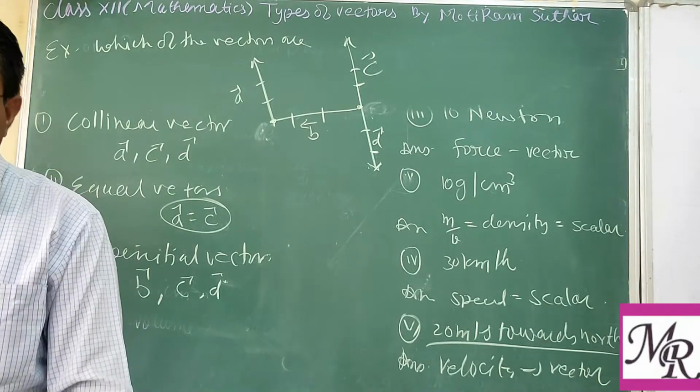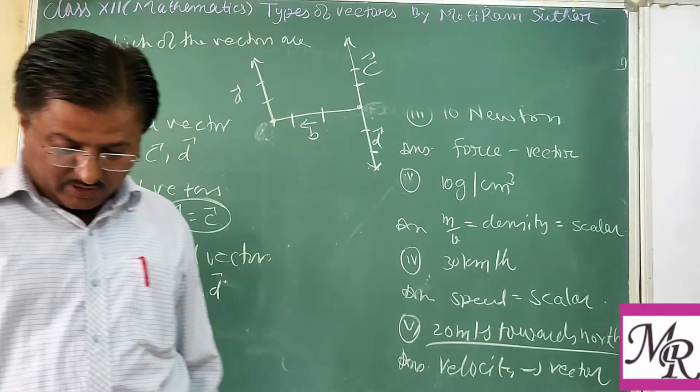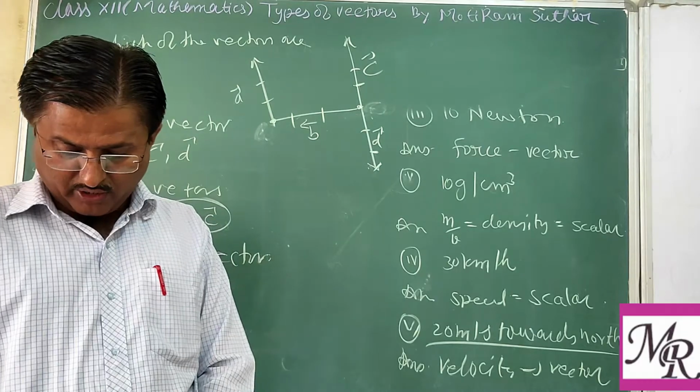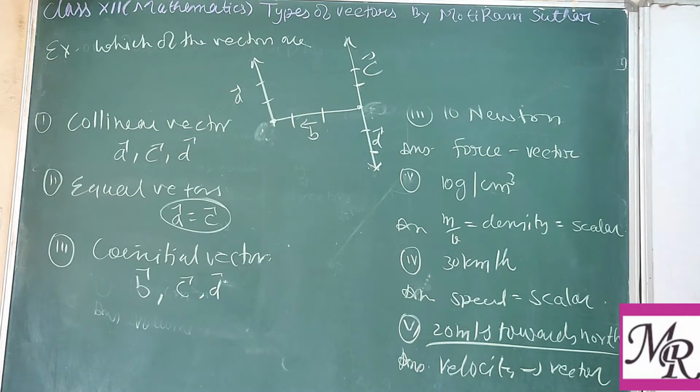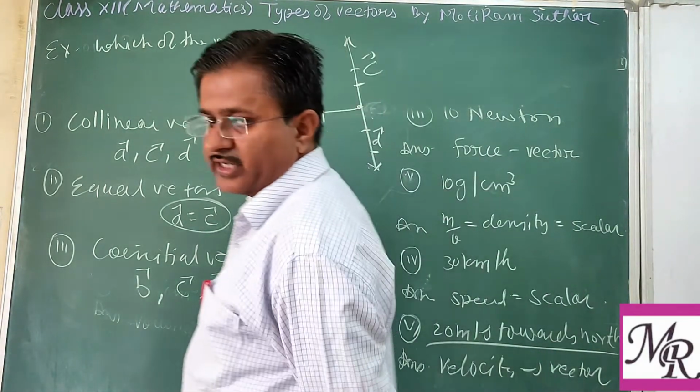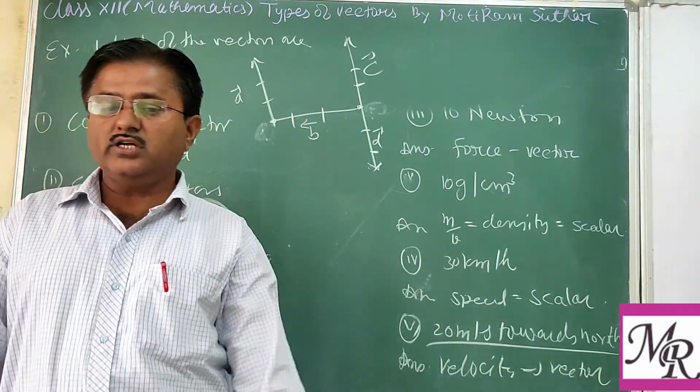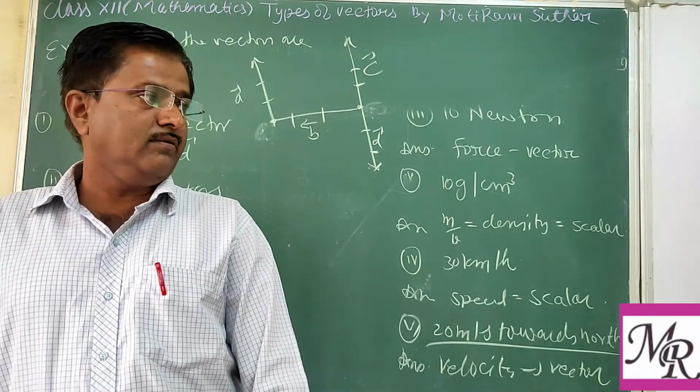Because all have the same initial point. So depending upon their position, magnitude or direction, we can differentiate vectors into different types.